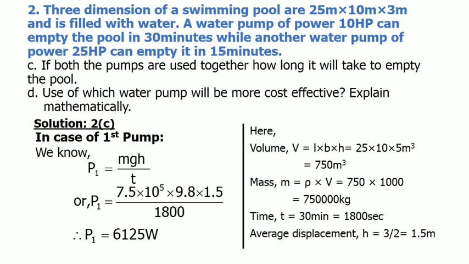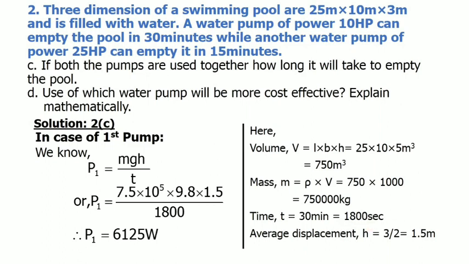From that formula we can get the value of m, and the formula is m equals rho times v. Putting in the values of density and volume, we get the mass, m equals 750,000 kg. The first pump takes 30 minutes to empty the swimming pool, so the time taken here is 30 minutes. We know 30 minutes equals 1800 seconds.